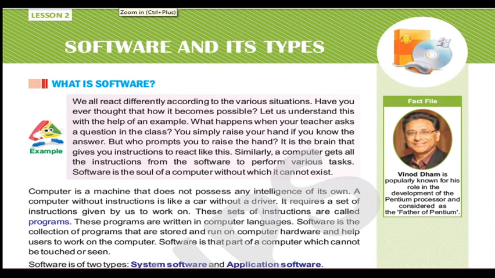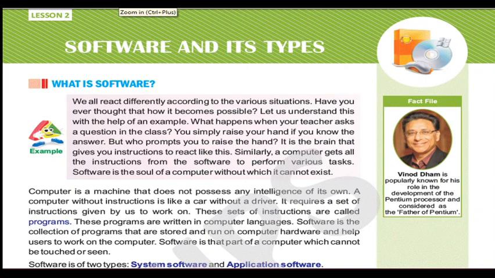So software, you already learned in Form 4, what hardware and software are. Hardware means the physical parts of your computer. Software is always inbuilt in your computer and you use it as per your requirement. There are many different types of software, but there are two main types: system software and application software.